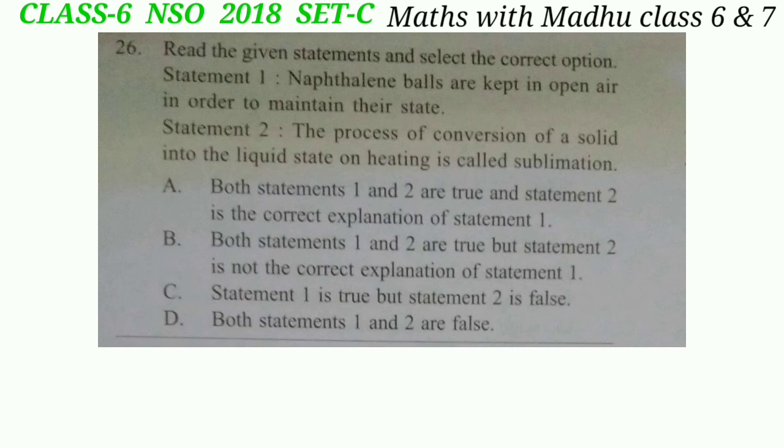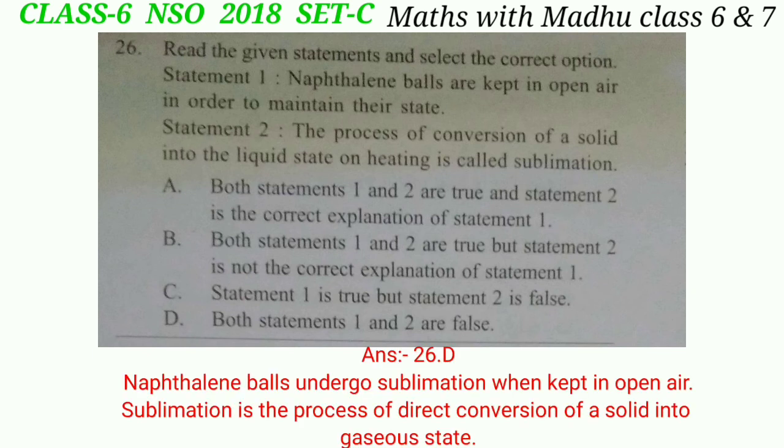Statement 2. The process of conversion of a solid into the liquid state and heating is called sublimation. This is also the incorrect statement. The process of direct conversion of a solid into gaseous state is called sublimation. So the correct answer will be option D. Both statements 1 and 2 are false.